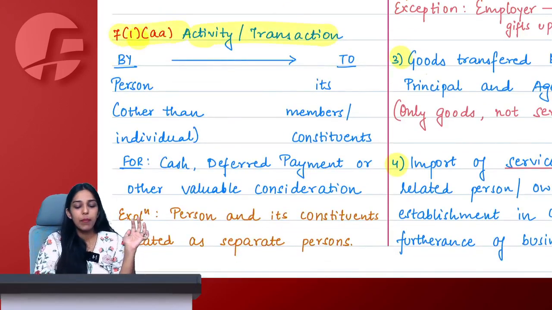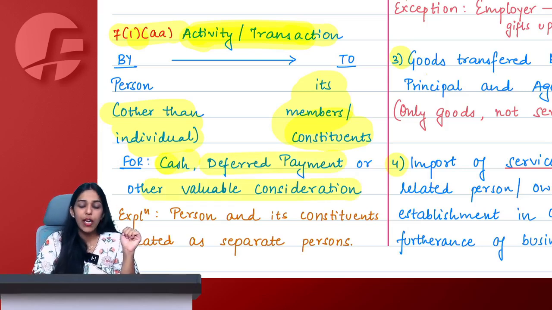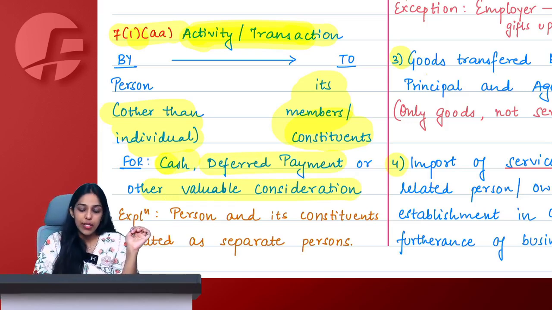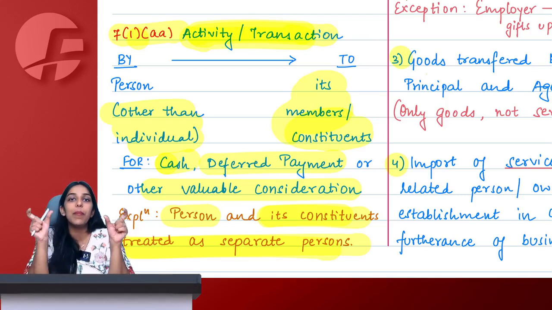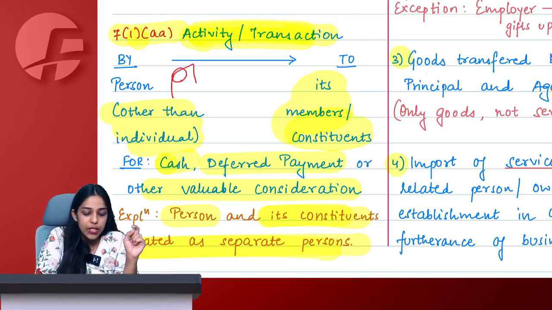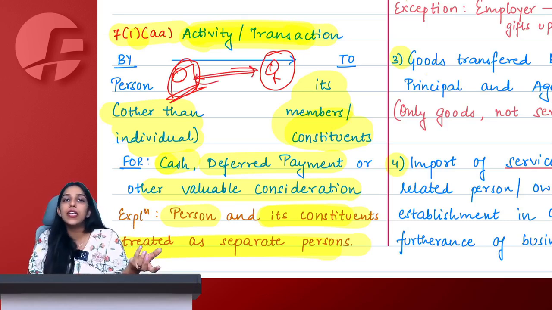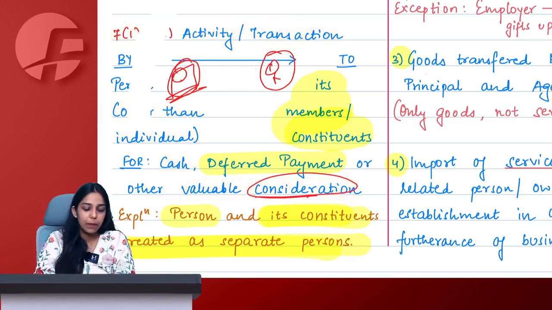And then Section 7.1AA simply says that a person who is not an individual doing any kind of activity or transaction with its own members or constituents only for cash, deferred payment or valuable consideration, whatever it is, will also be treated as supply. The explanation simply says that the person and its constituents are treated as separate persons. The club is a person and its member is a person, and if these 2 separate persons are undertaking a transaction for consideration, then of course it would qualify to be a supply.